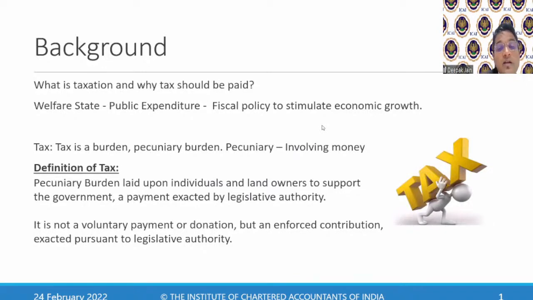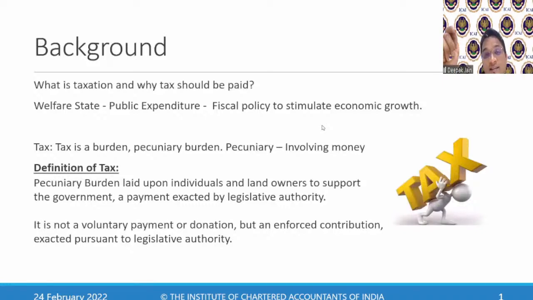Okay, now coming back to what is taxation. Taxation is a pecuniary burden. It is not a voluntary payment or donation, but it is an enforced contribution. You might feel that only in India it is enforced. No, in all countries it is enforced. People don't pay the taxes directly. People have to follow a policy of carrot or stick. We have heard this policy of carrot or stick. Either you give a carrot and bribe them, you instigate the public to pay the taxes, or you hit them with a stick.